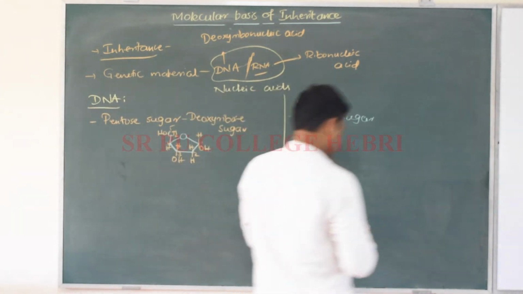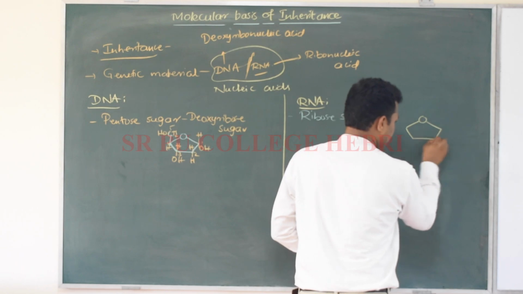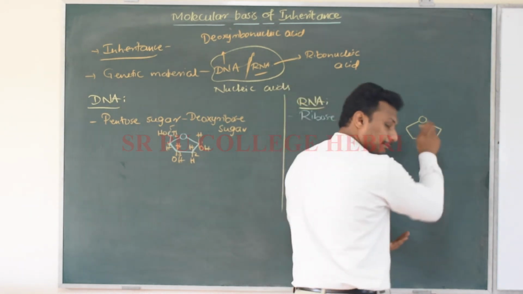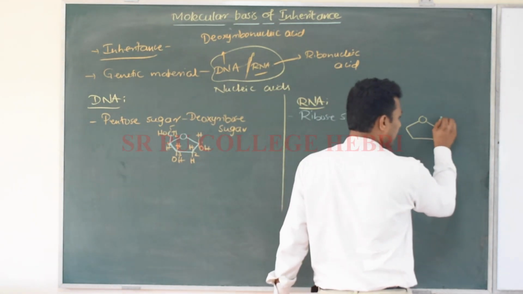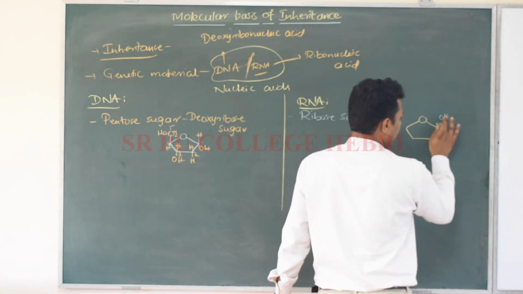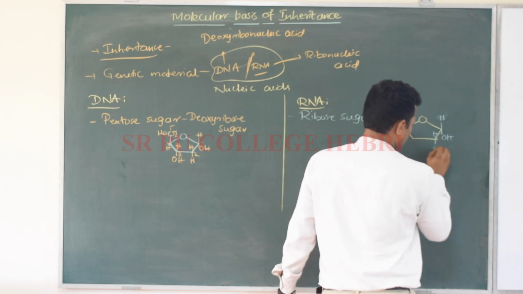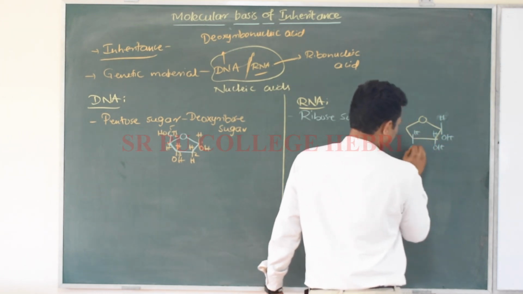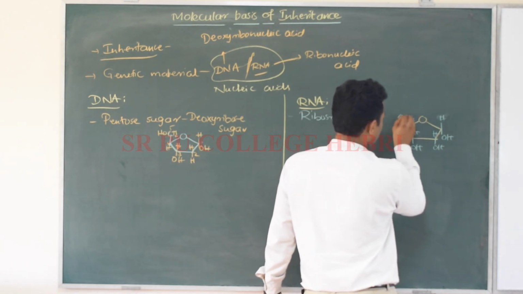Whereas in this case, the 5 carbon atoms of the pentose sugar carry H, OH, H, OH, H and CH2OH.